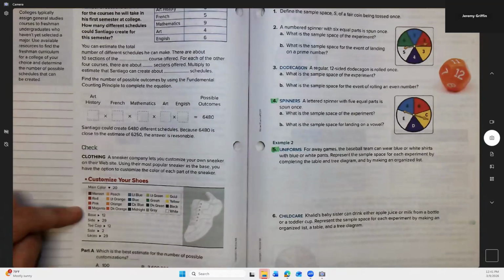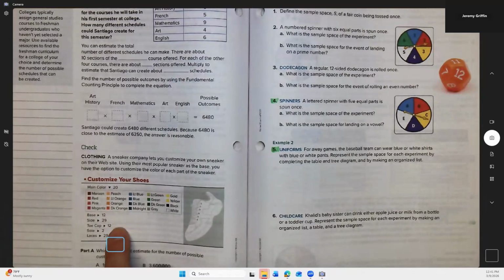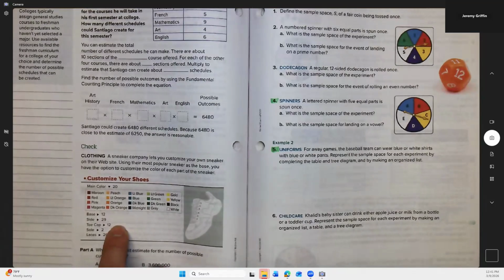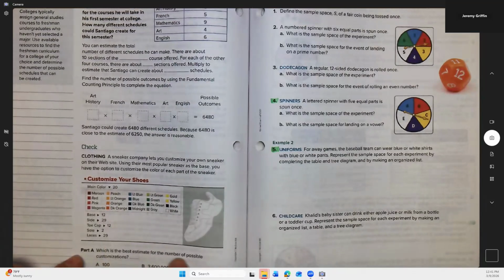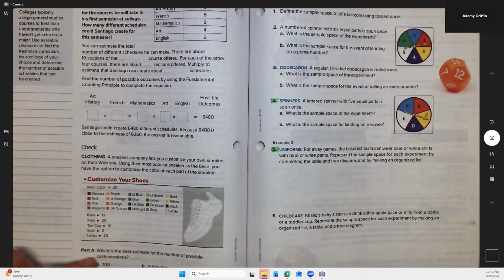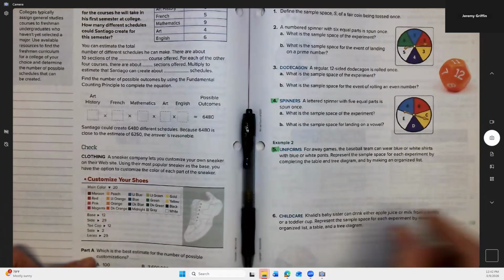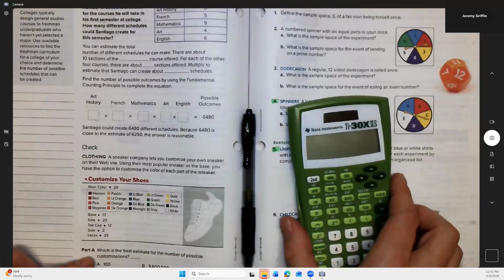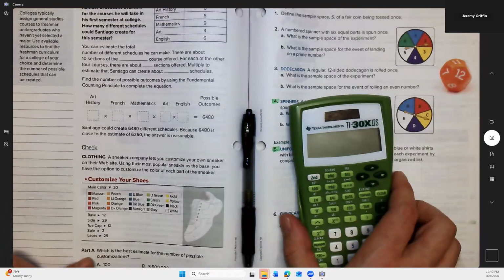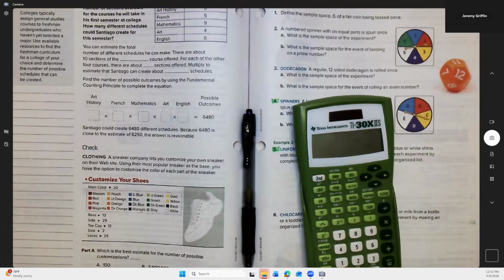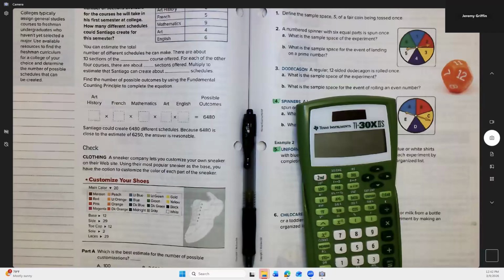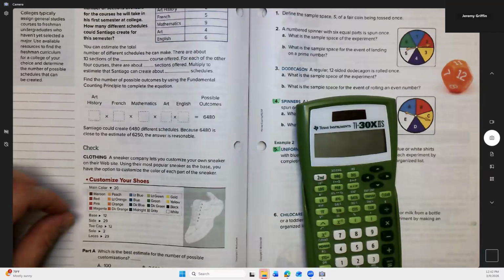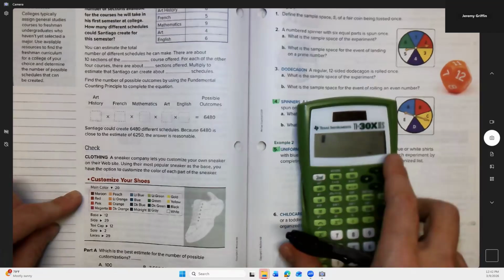Okay, base got 12. What are these numbers right here? Using the most popular sneaker as the base. Okay, what is the best estimate for the number of possible customizations? Main color 20. Let's see what's going on with this one. Okay, so here's what they're doing. I'll just do it on my calculator screen.